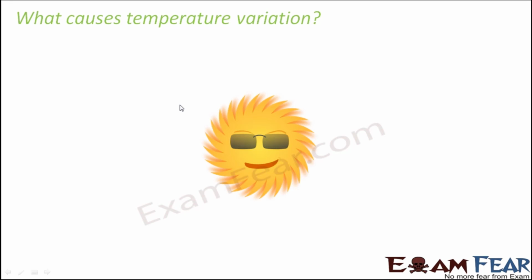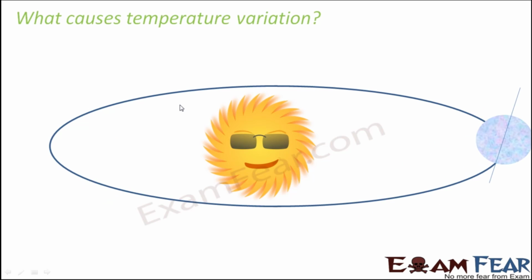So let's take this scenario. This is the sun, and we all know that Earth is just one planet which revolves around the sun. In fact, all other planets also revolve around the sun in a particular orbit. So let's say this is our Earth, and this Earth is revolving around the sun in this orbit. This line shows the orbit in which Earth is revolving around the sun. Now initially this was the position, so this was the initial position of the Earth.